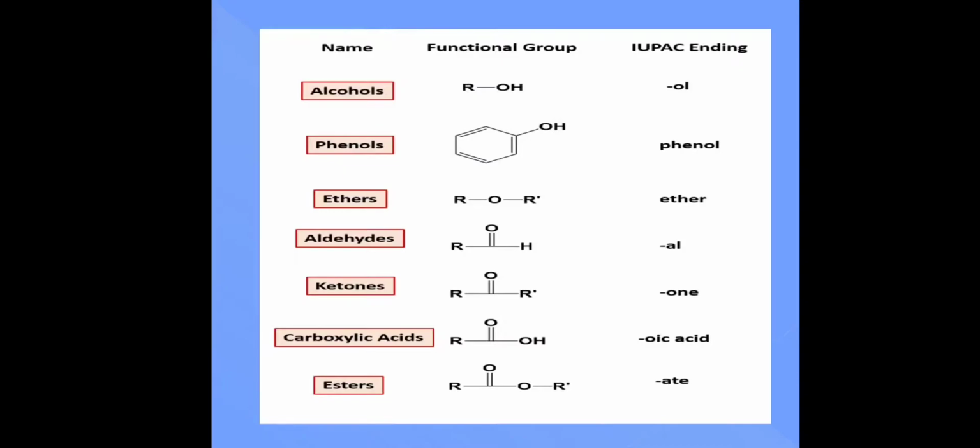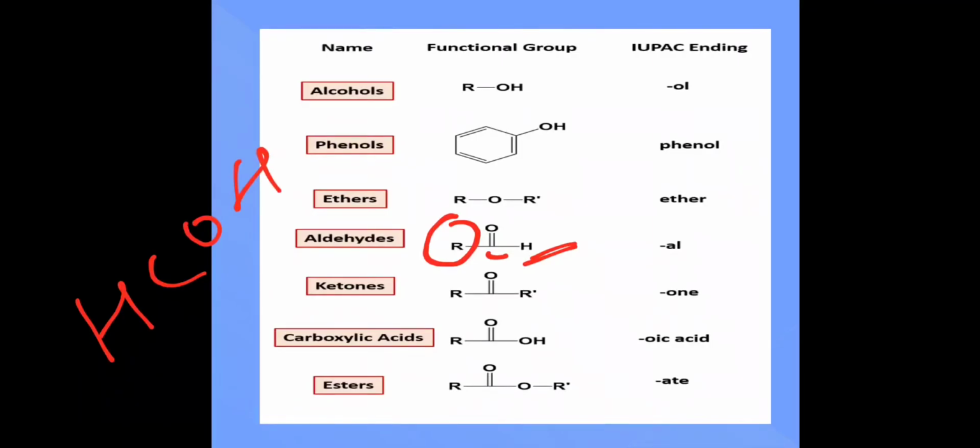Next, we have aldehydes. It is important to note that an aldehyde has one hydrogen on one side, connected with a carbon, and it is connected with an alkyl group on the other side. In the case of an aldehyde, R can even be a hydrogen. The first aldehyde that we have is formaldehyde, and the formula is HCOH.